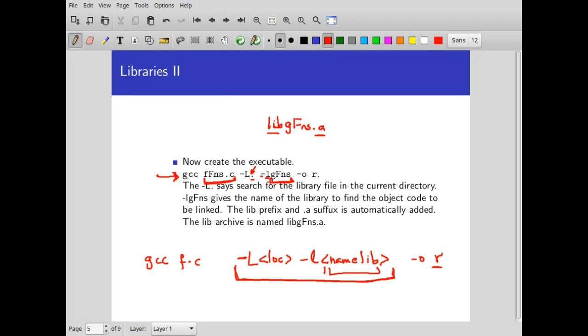So you just give the name gfunctions, and the compiler automatically understands that the actual file name will be libgfunctions.a. You don't give the whole name, remember. Just give this part of the thing with -l.